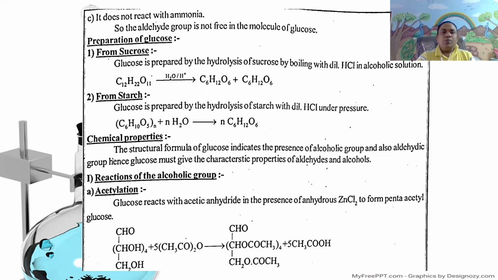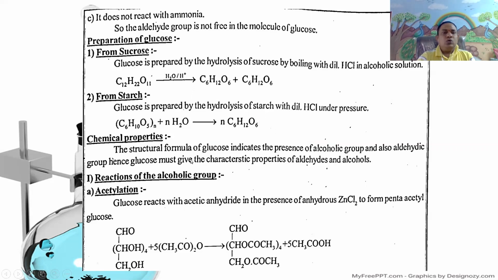Here are the chemical properties of glucose. The structural formula of glucose indicates the presence of alcoholic groups and also an aldehyde group.